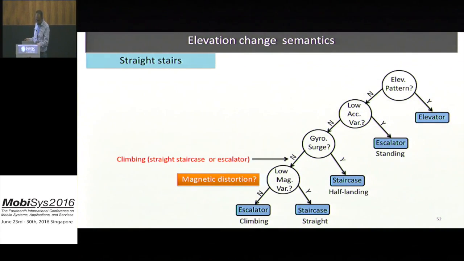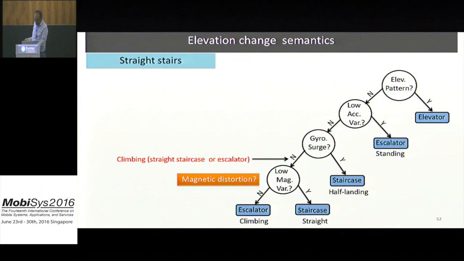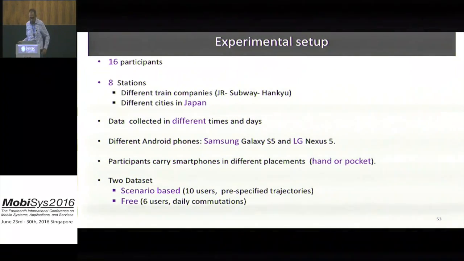After separating these traces, the remaining traces are either climbing a staircase or an escalator. So we will depend on the magnetic distortion, because if the user is using an escalator, there will be a magnetic distortion from the escalator machinery. If there is a magnetic distortion, it means that the user is climbing an escalator. Otherwise, the user is on a stair.